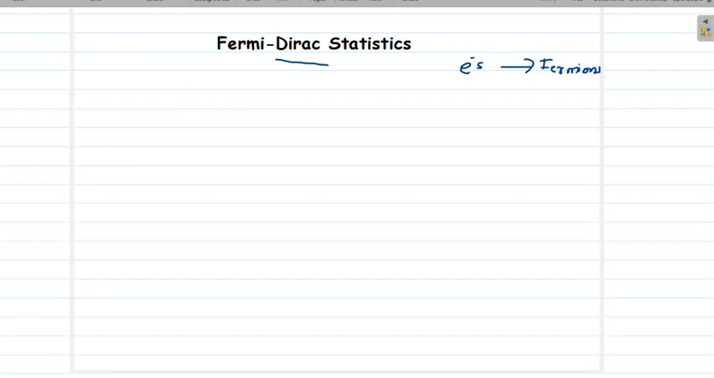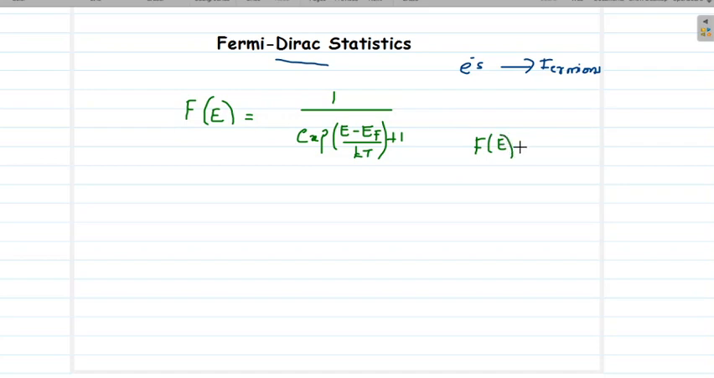we know the probability of finding an electron with energy E is given by f of E equal to 1 by exponential E minus EF by KT plus 1. So what are the different variables here? f of E means the probability of finding an electron with energy E.